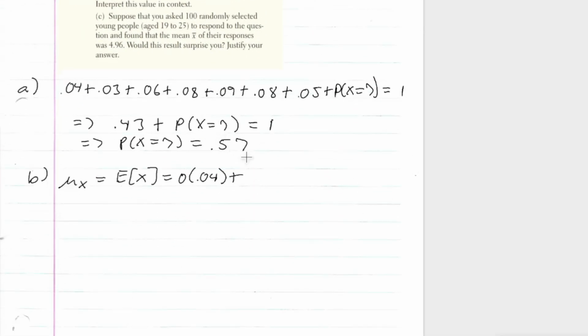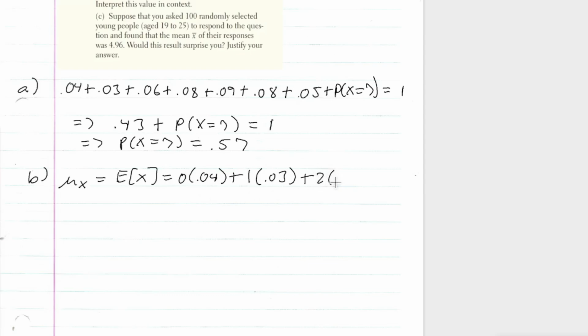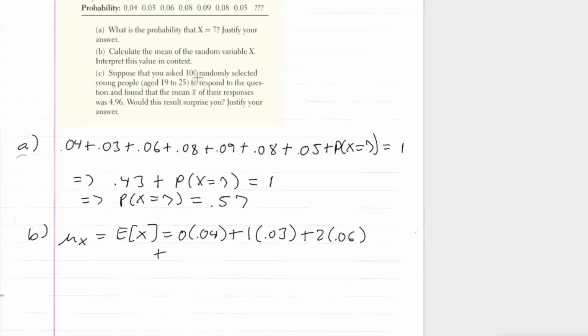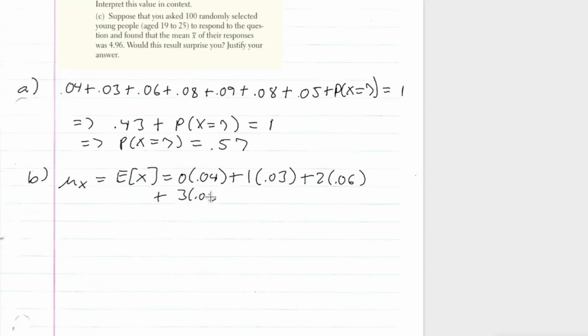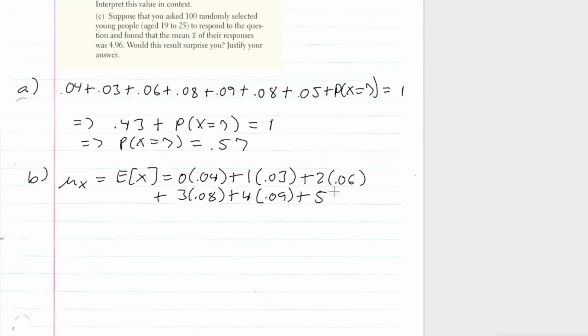1 times 0.03 plus 2 times 0.06 plus 3 times 0.08 plus 4 times 0.09 plus 5 times 0.08 plus 6 times 0.05 and then plus 7 times, and we got 0.57.